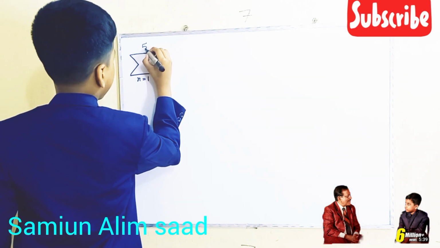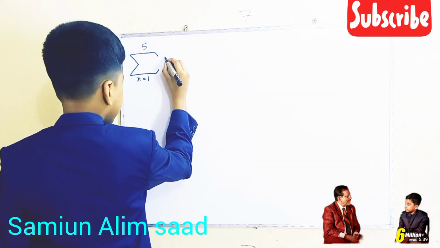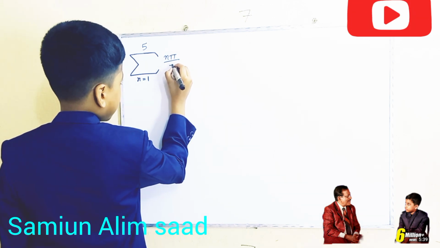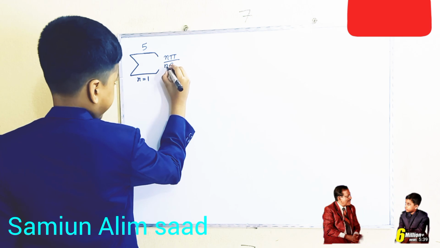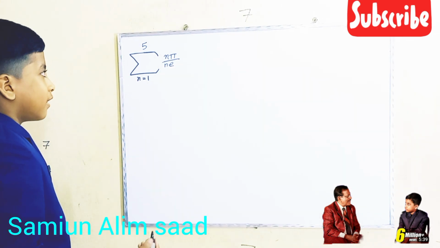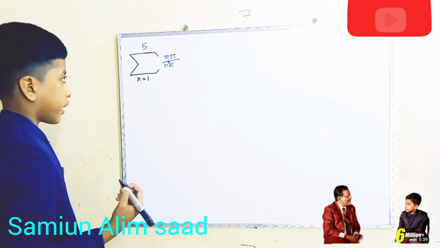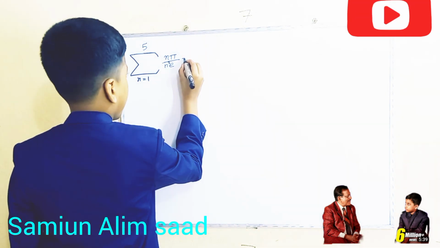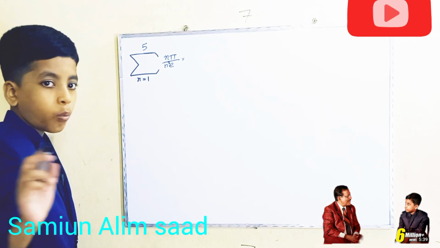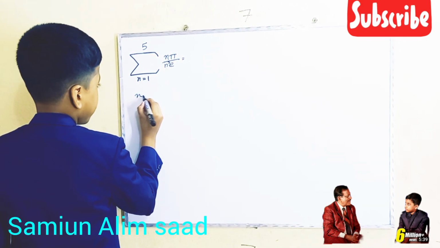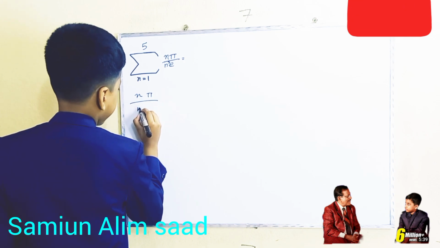Let's do 5, of, let's say, pi over n squared e. Okay, n squared e.